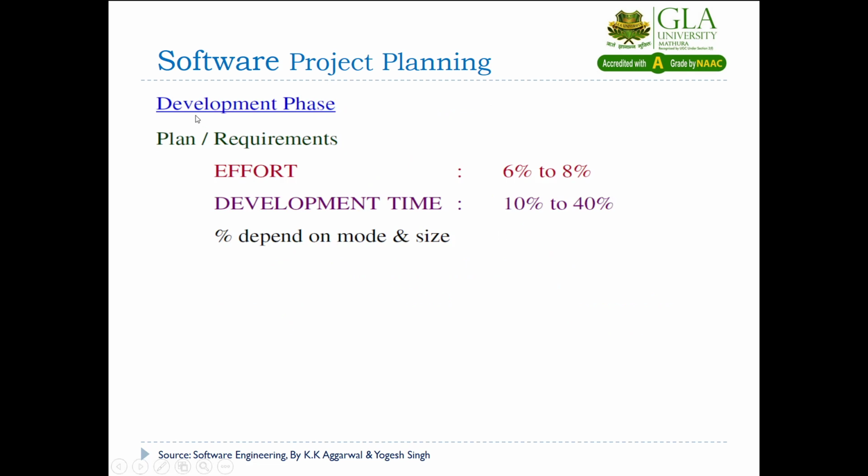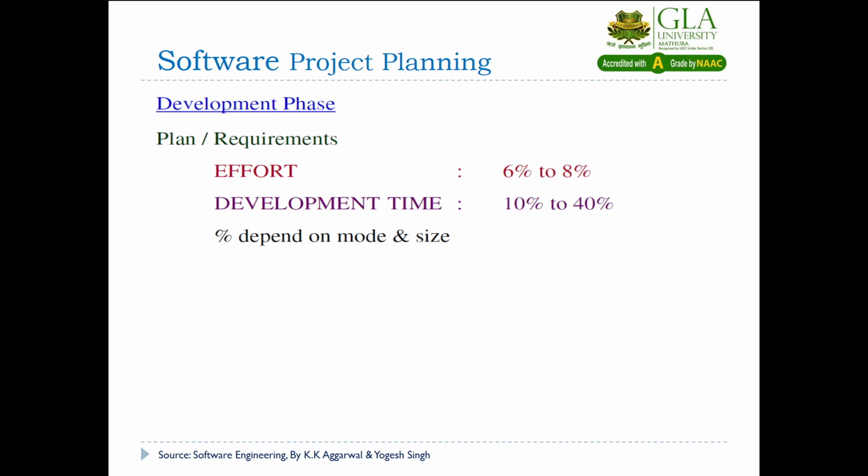Here are the development phases. For the plan and requirements phase, the effort will be 6% to 8% for a project, and development time will be 10% to 40% of the project.